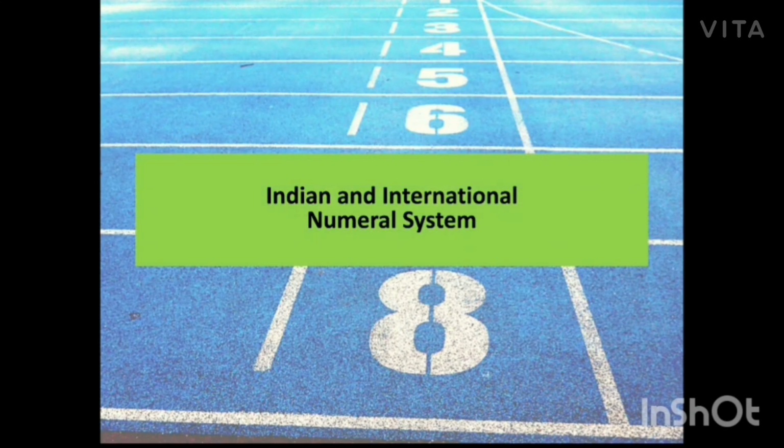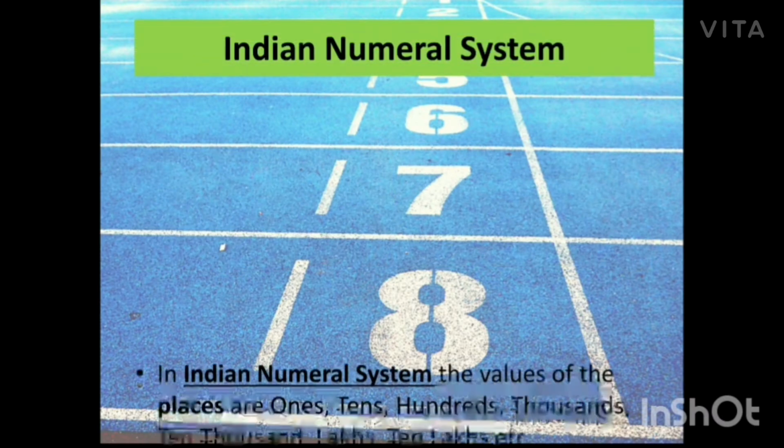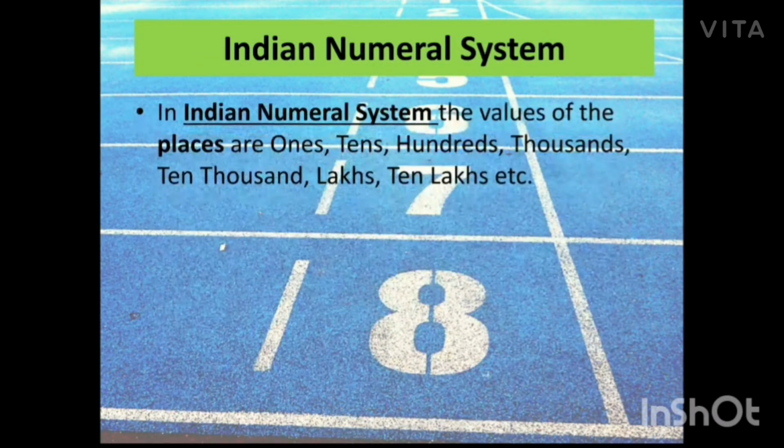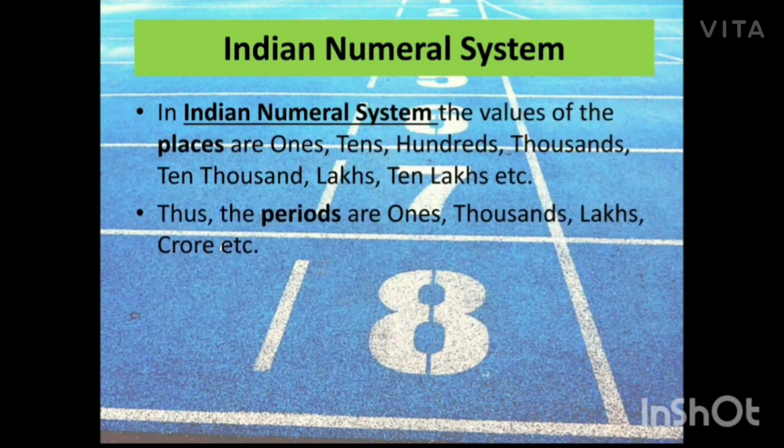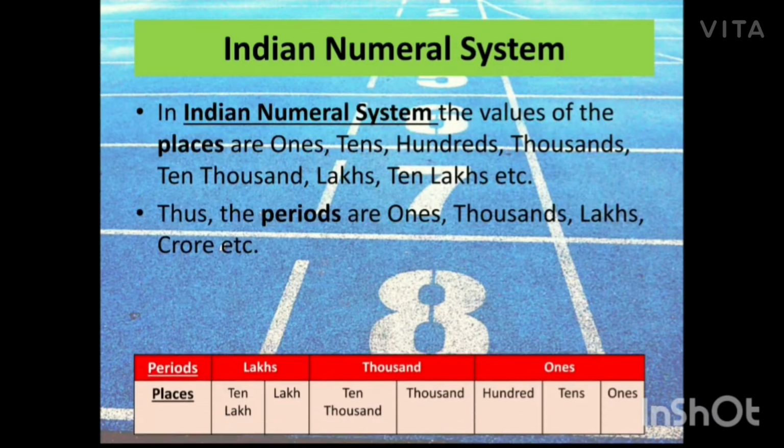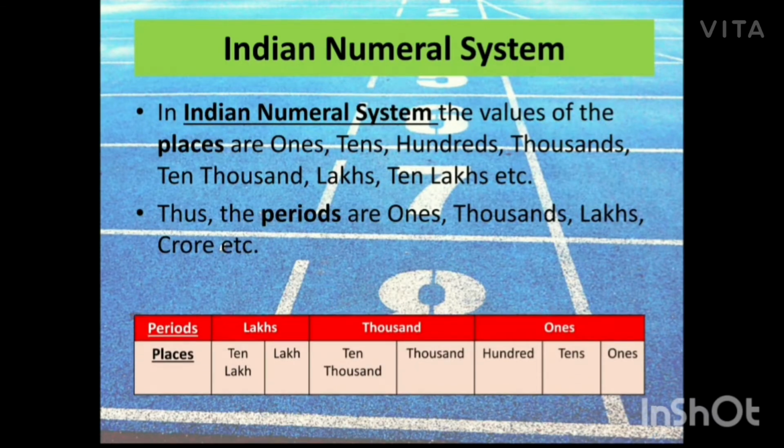So today we are going to learn about Indian and international numeral system. According to Indian numeral system, the values of the places are ones, tens, hundreds, thousands, 10,000, lakhs, 10 lakhs, and so on. Thus, the periods are ones, thousands, lakhs, crore, and so on. So here you can see in the place value chart, there are periods from the right hand side, ones, thousands, and lakhs, and the places under them are ones, tens, hundred, thousand, 10,000, lakhs, and 10 lakhs.